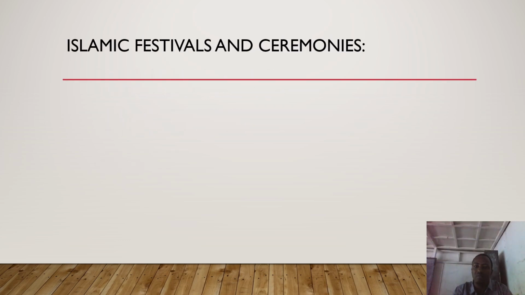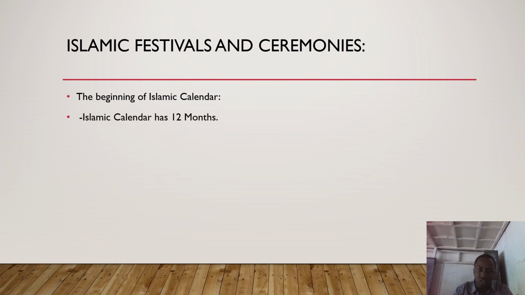Remember we said the Islamic calendar consists of 12 months. And the 12 months include Muharram, Safar, Rabiul Awwal, Rabiul Akhir, Jamadul Ula, Jamadul Thani, Rajab, Sha'ban, Ramadan, Shawwal, Dhul Qa'dah, Dhul Hijjah.